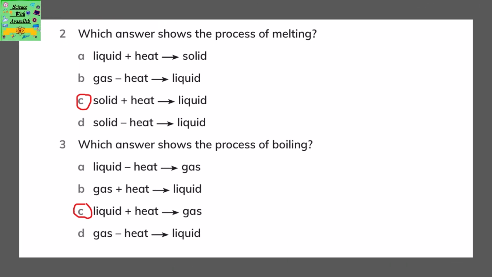Which answer shows the process of melting? Solid plus heat gives liquid is the process for melting. Which answer shows the process of boiling? Liquid plus heat gives gas. For example, boiling water. When you boil water, which is a liquid, due to the heat, it turns into gas, that is the water vapor.